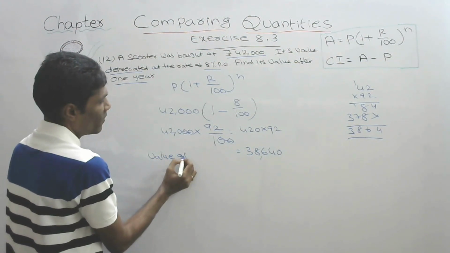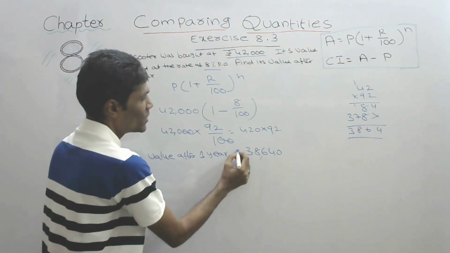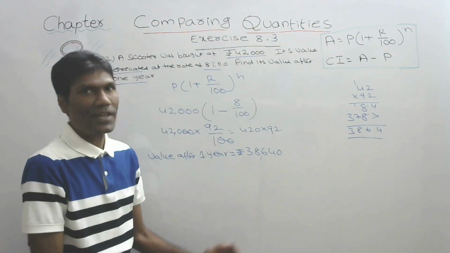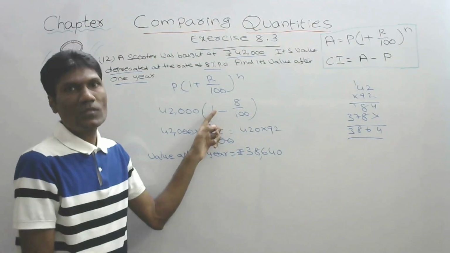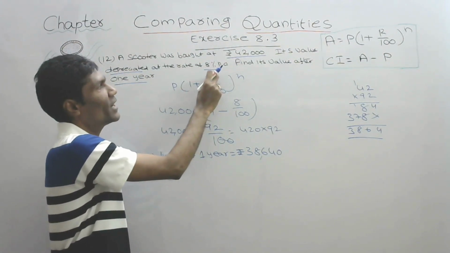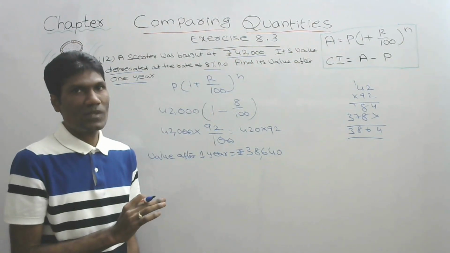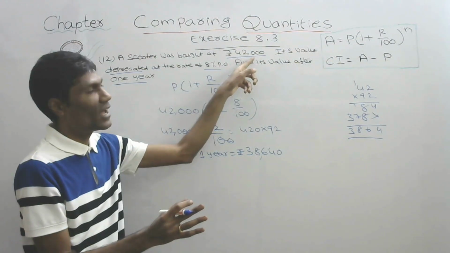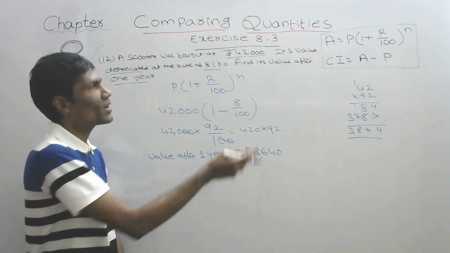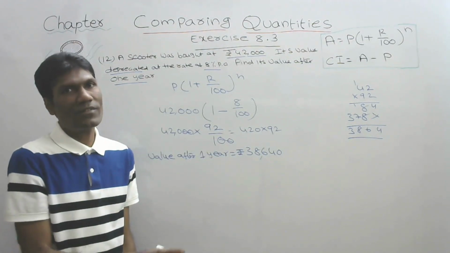So the value of the scooter after 1 year is 38,640 rupees. So here the value is decreasing. We can do it like this, or what we can do is, per 1 year how much is decremented? 8%. So we can calculate 8% of 42,000, which gives the decrement value. That we can subtract directly from 42,000. Even in that case we will get the same answer. We can do it like that also.